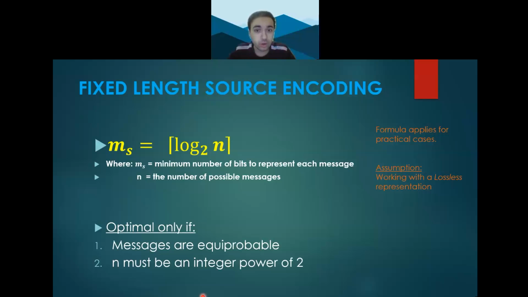Therefore, the formula used for calculating the minimum number of bits for each message is expressed as shown in the slide, where we take the log base 2 of n. And considering this is a lossless representation, for practical reasons, the number of bits assigned to each message should be an integer, meaning the ceiling is taken from the result when applicable. However, this technique is only optimal for achieving a value close to the entropy under two conditions, and that is first, the messages are equiprobable, and second, n is an integer power of 2. Only this way can we successfully represent each message with a minimum number of bits.